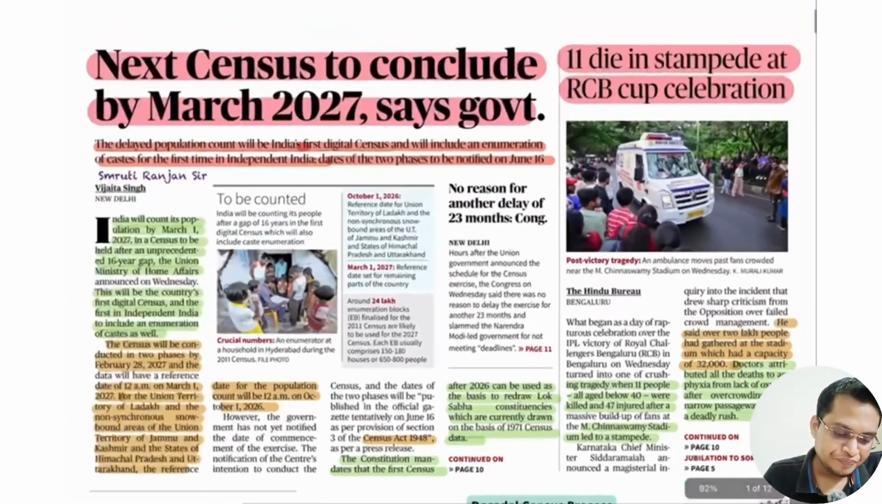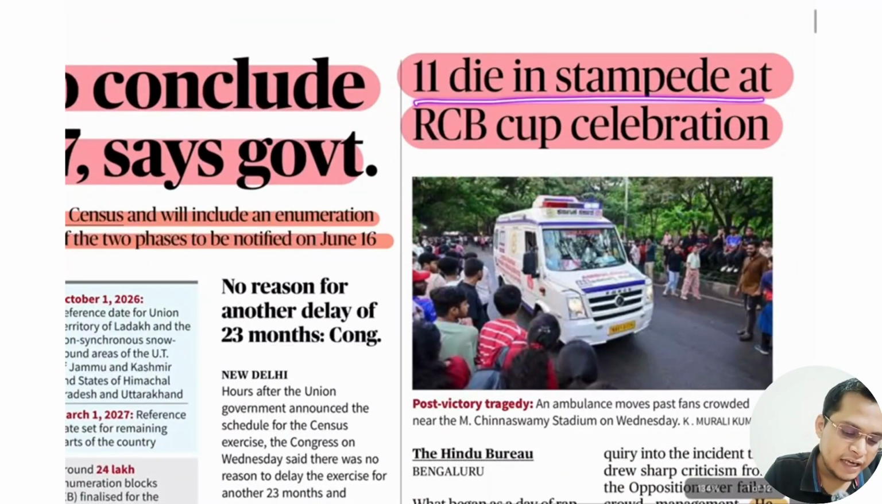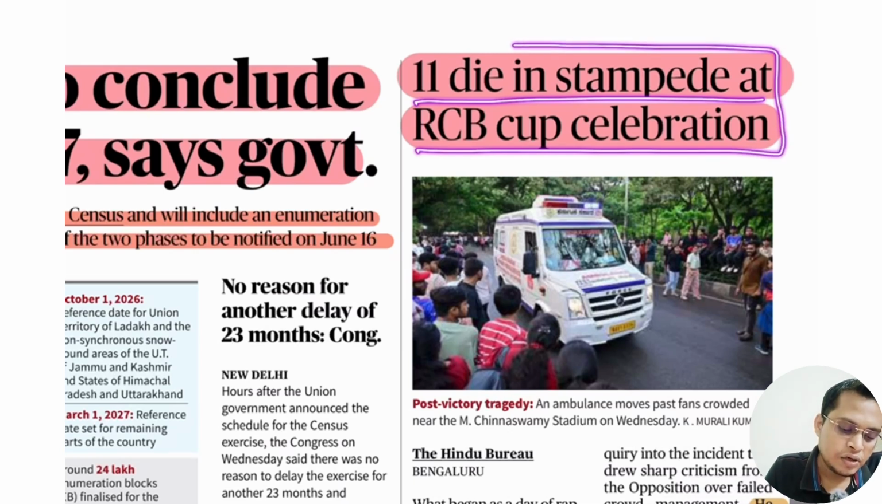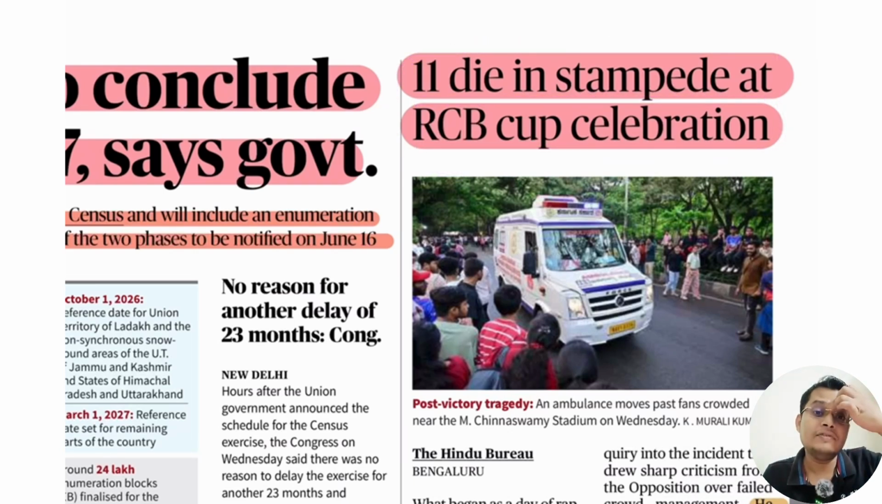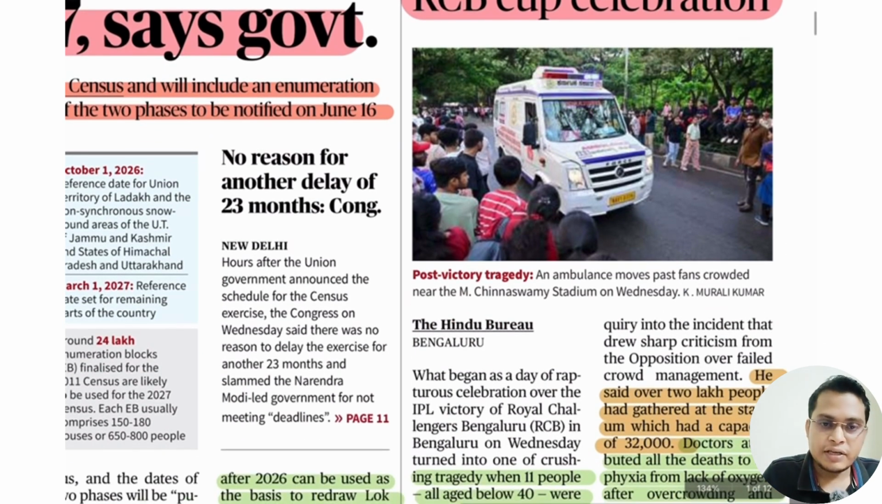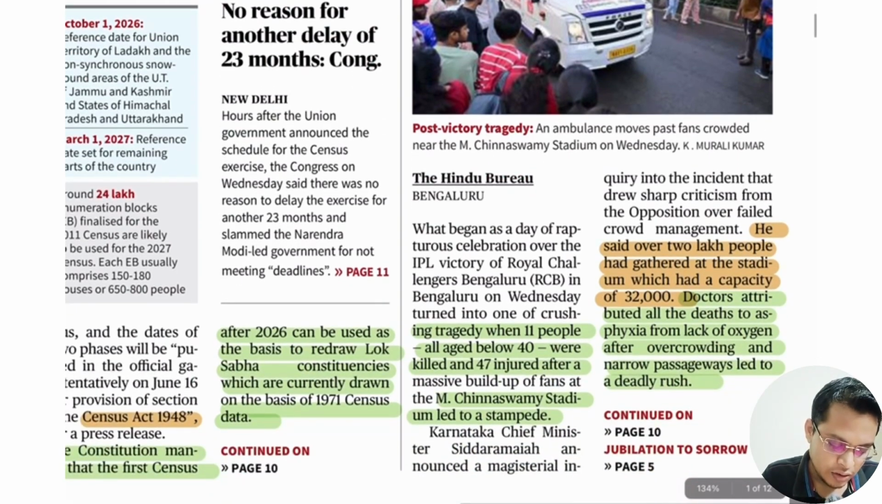Okay. So next is 11 dead in the stampede at the RCB Cup celebration. Why do we need to study that? We need to study it because of how we are going to manage crowds. This is a very important issue in disaster management: crowd management. A crushing tragedy in which 11 people below the age of 40 were killed and 47 injured after a massive build-up of fans at the Chinnaswamy Stadium.